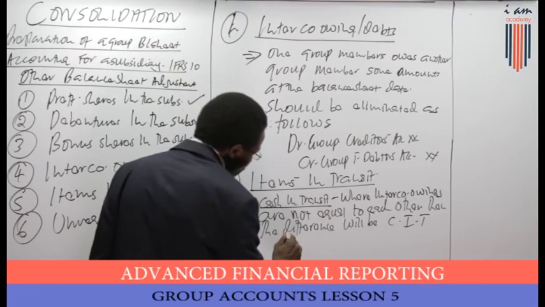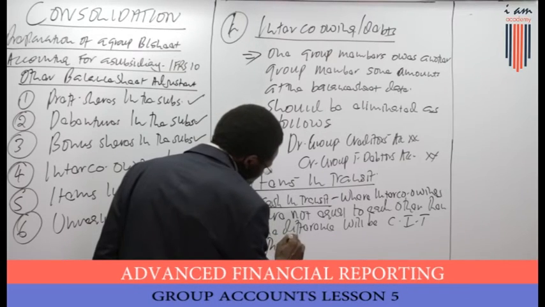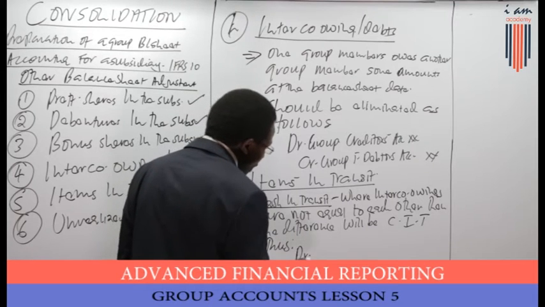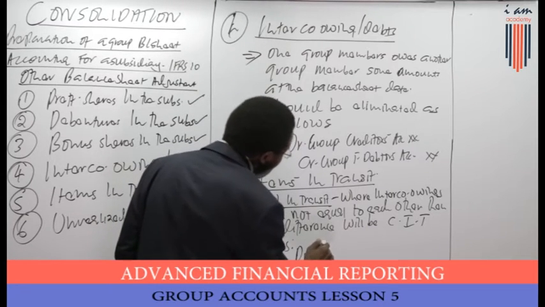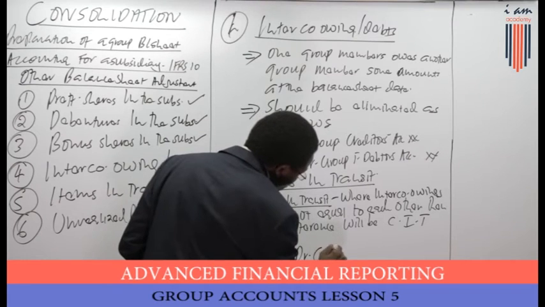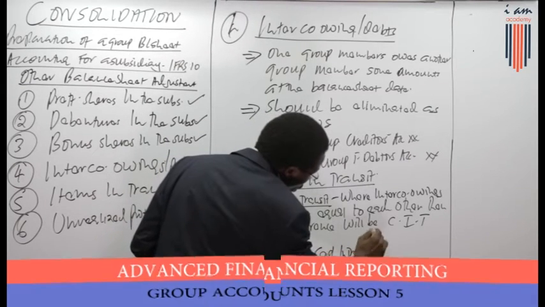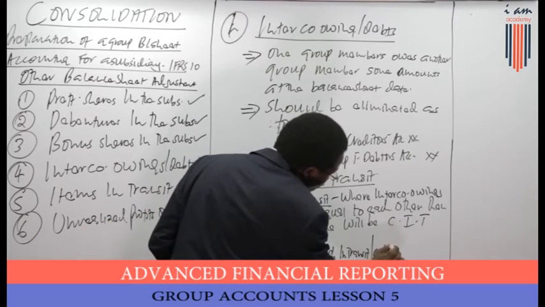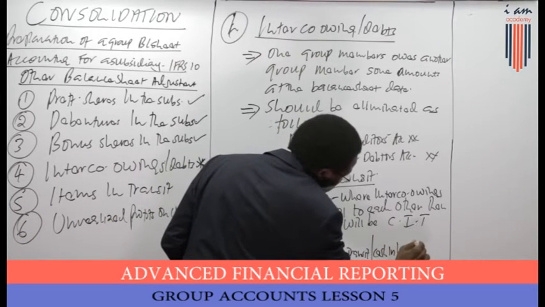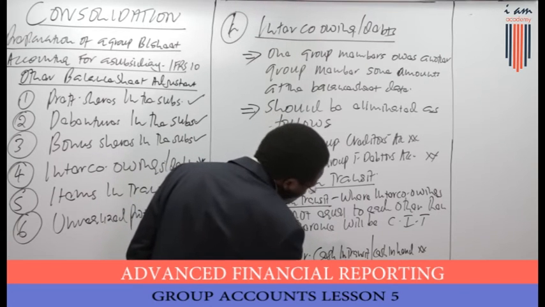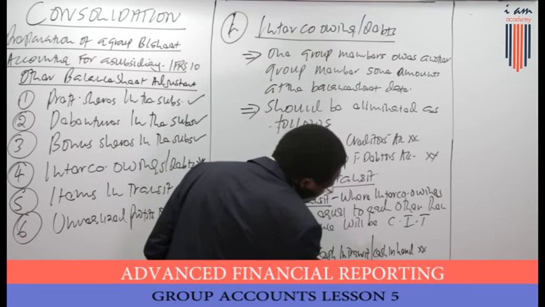We are going to debit the cash in transit account, or you debit the cash in hand, then you credit our group trade receivables.